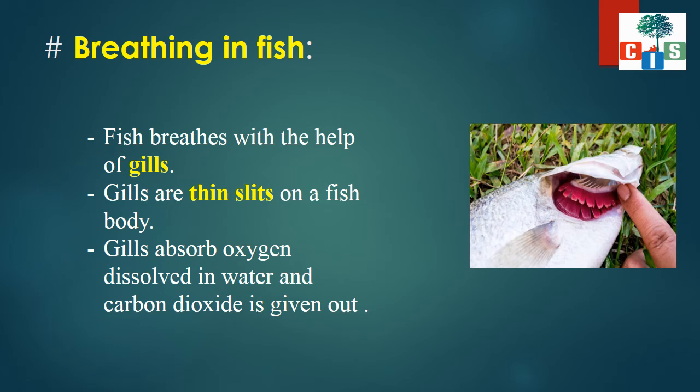Gills means the thin slits or the holes which are present behind their mouth. Okay, so these fishes breathe by taking in oxygen from the water they drink. Then the gills separate this oxygen present in water and throw out the water and carbon dioxide from these gills, and it helps them to breathe under the water. So which organ helps the fishes to breathe? It is their gills which help them to breathe.